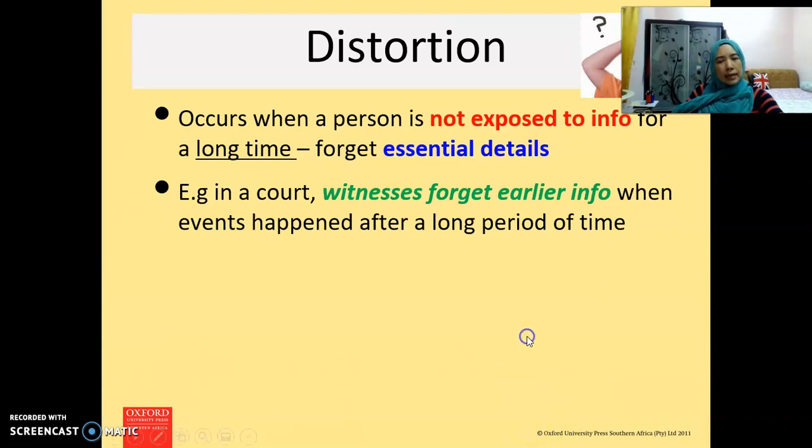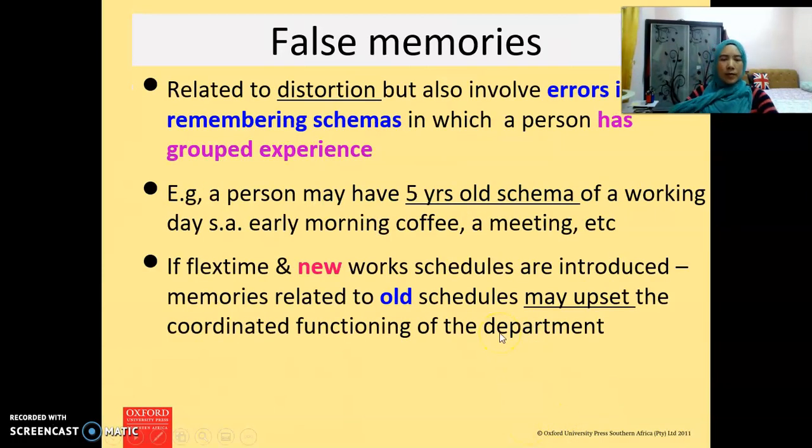Next is false memory. False memory is related to distortion also, but also involves error in remembering the schemas in which a person has grouped the experience. False memory may also occur because when you store the information, you store it wrongly.